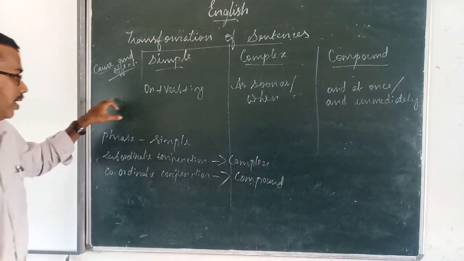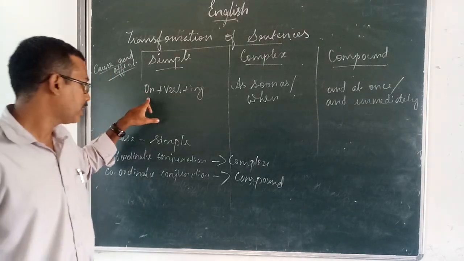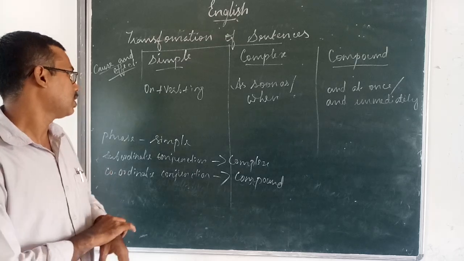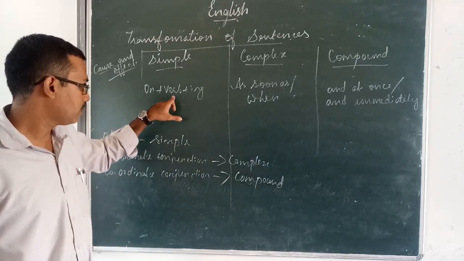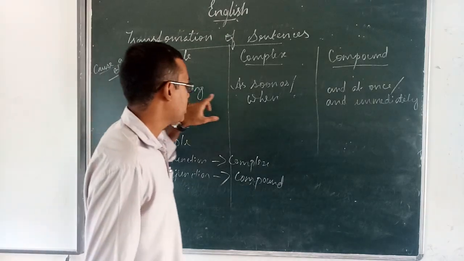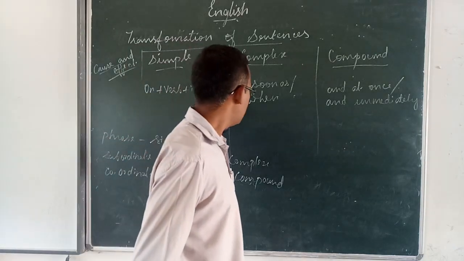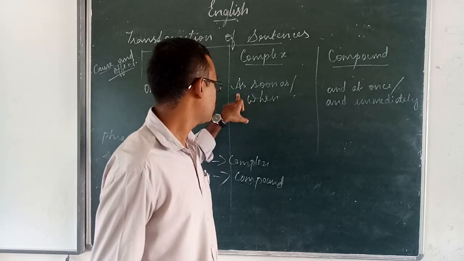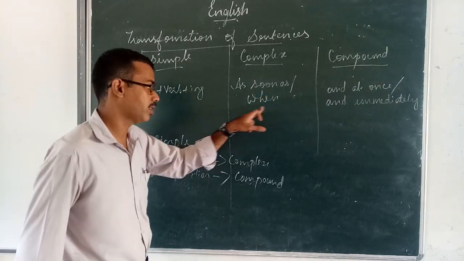For cause and effect, in a simple sentence you have to use on plus verb plus ing. But in a complex sentence you have to use as soon as or when, any one you can use.